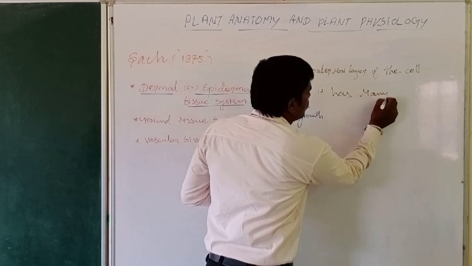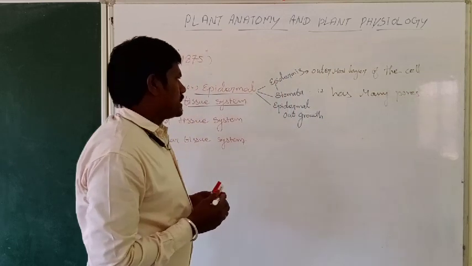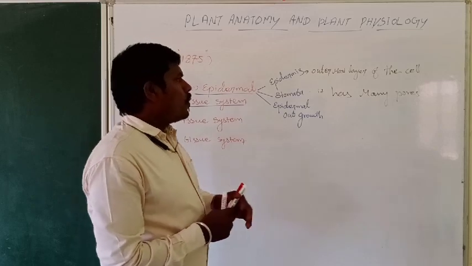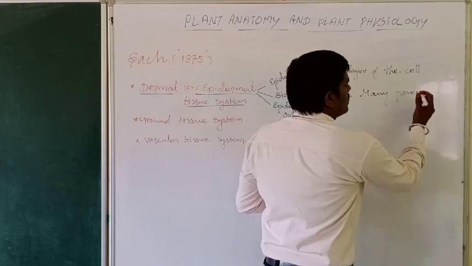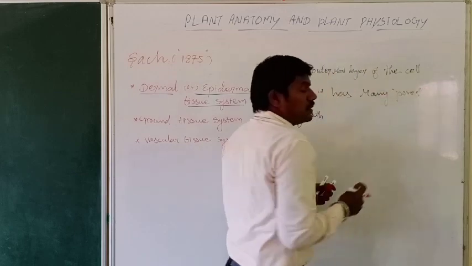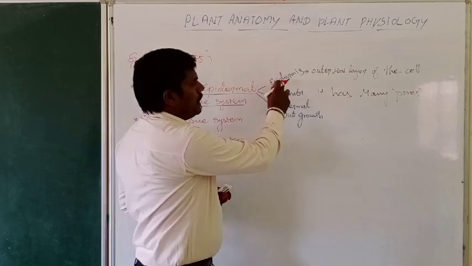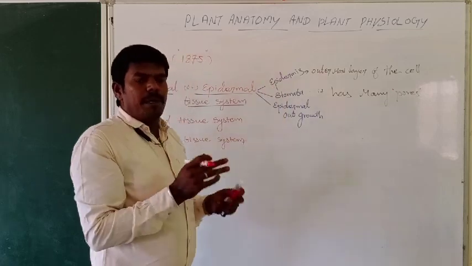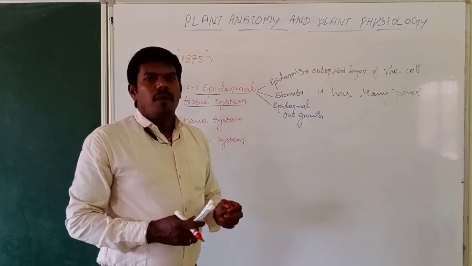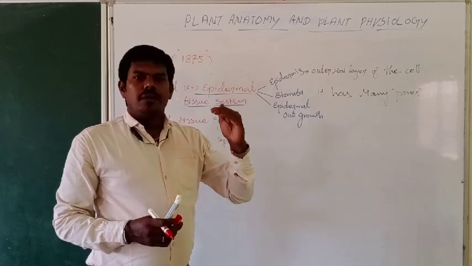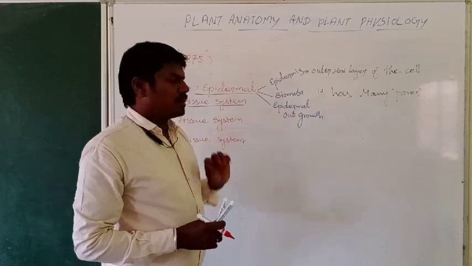Many pores are present in the epidermis. That porous-like structure is called stomata. And this epidermis layer may have a cuticle. When the cuticle is present, water evaporation will be reduced. And then outgrowth.